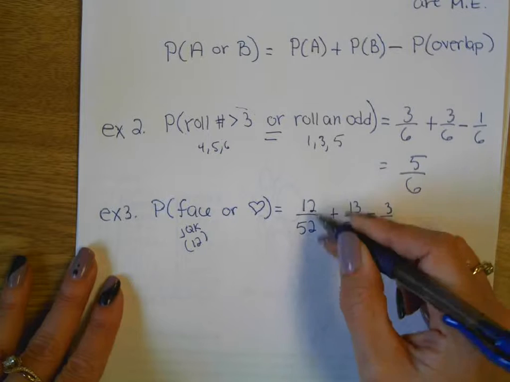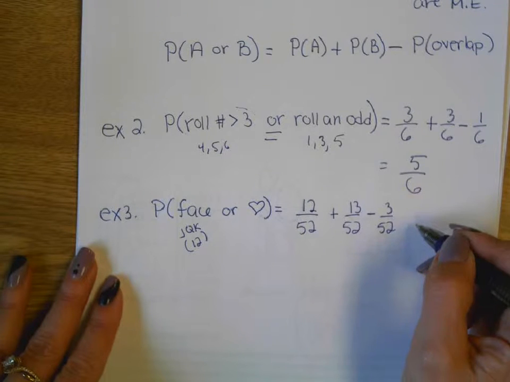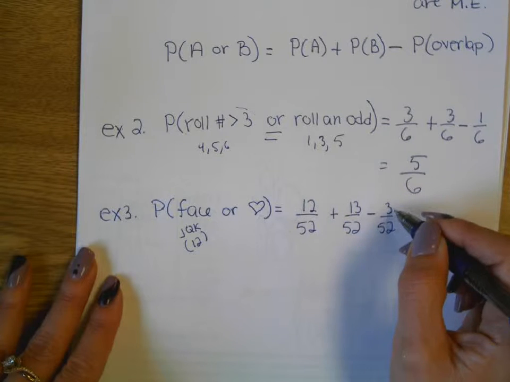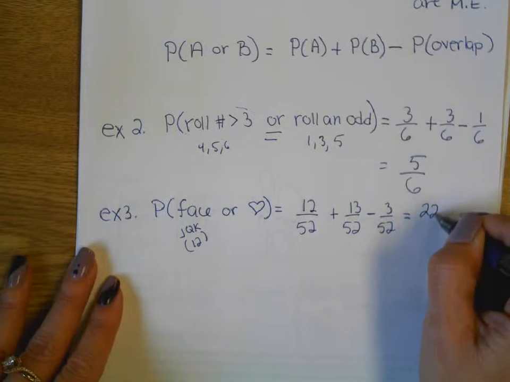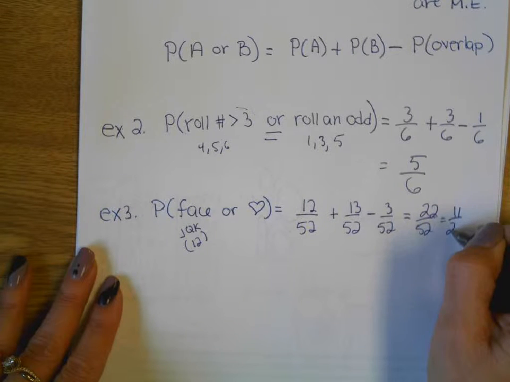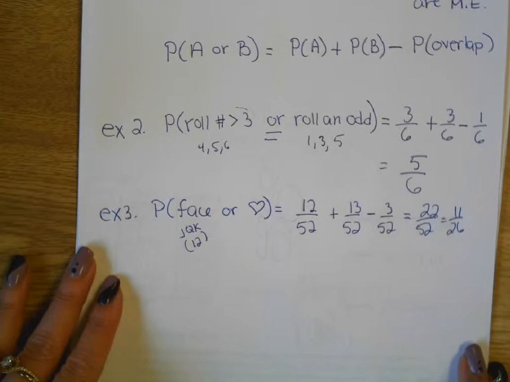So you can see you don't want to reduce your fractions until you're all done. So we've got 25 minus 3 is 22 out of 52. That's 11 out of 26. The book will probably give a decimal there.